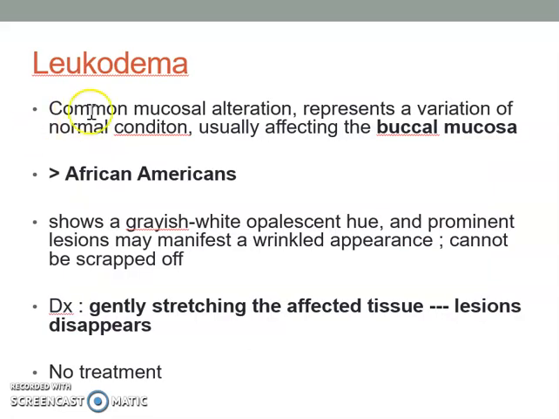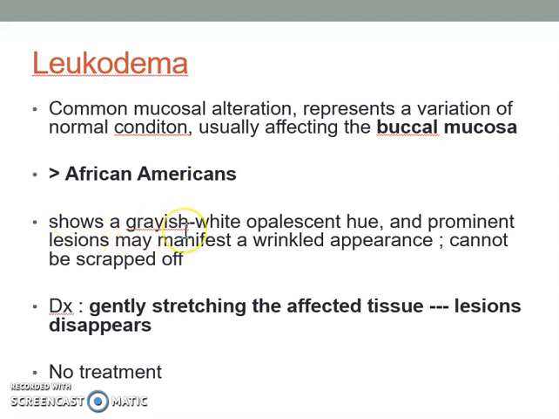Leukoedema is a common mucosal alteration that represents a variation of the normal condition. It is actually a normal lesion, but the characteristic is different. It is mostly on the buccal mucosa and mostly bilateral. Leukoedema can be found mostly in African Americans. In Malaysia, Indians usually have leukoedema.